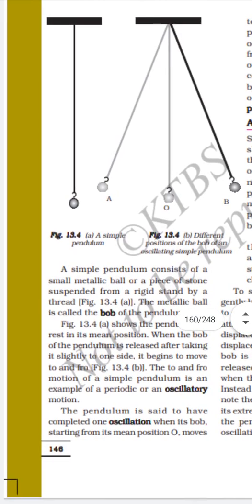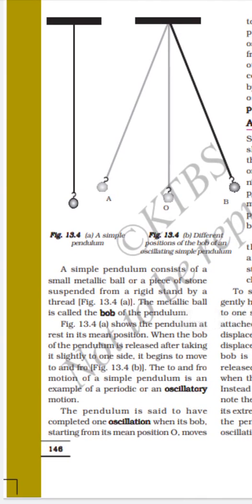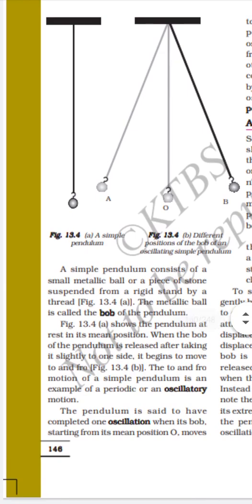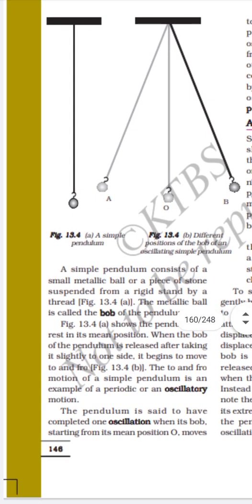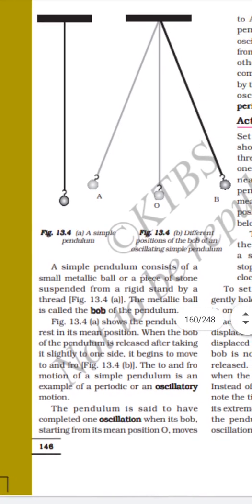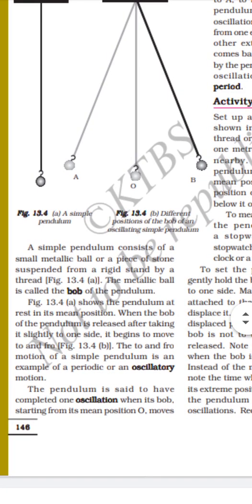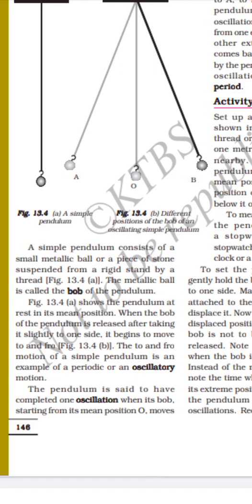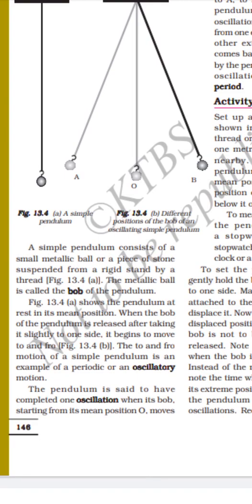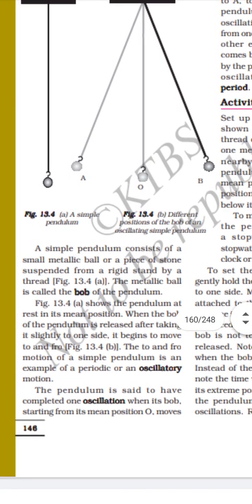A simple pendulum consists of a small metallic ball or a piece of stone suspended from a rigid stand. The metallic ball is called the bob. When the bob of the pendulum is released, it begins to move to and fro. The to and fro motion of a simple pendulum is called oscillatory motion.